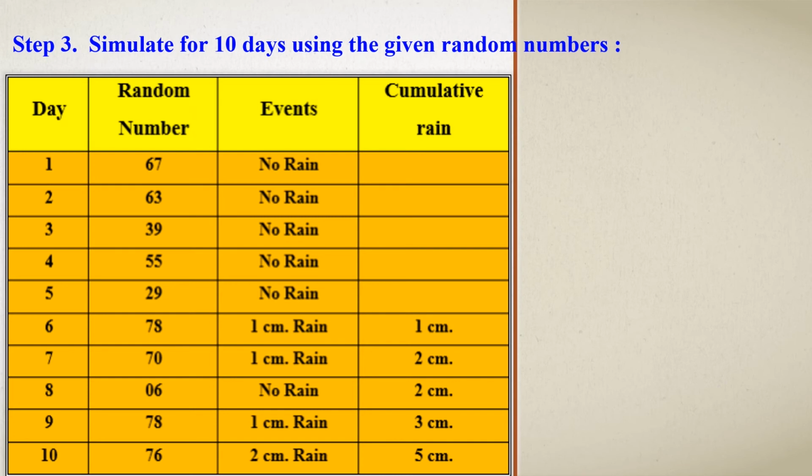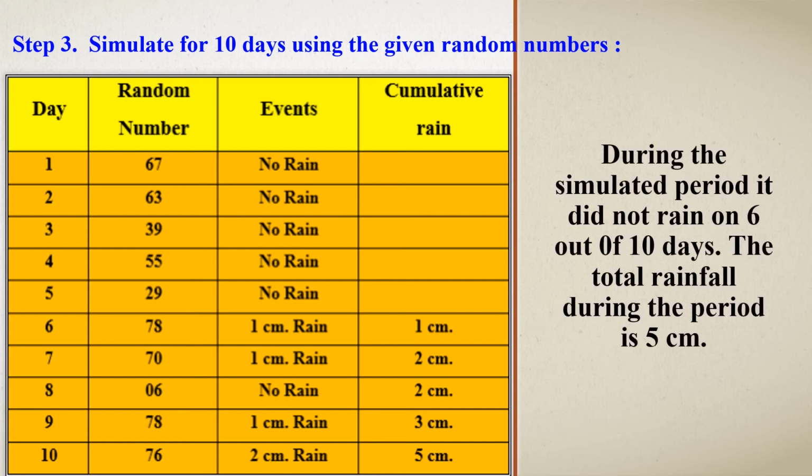So 1 centimeter of rain is the event that can happen on the 6th day. So the cumulative rain is 1 centimeter. In the previous question we saw how to obtain the cumulative probability, so it is the same thing. So we will fill all the columns according to this.